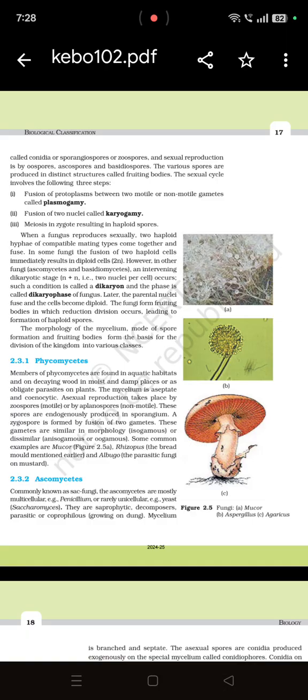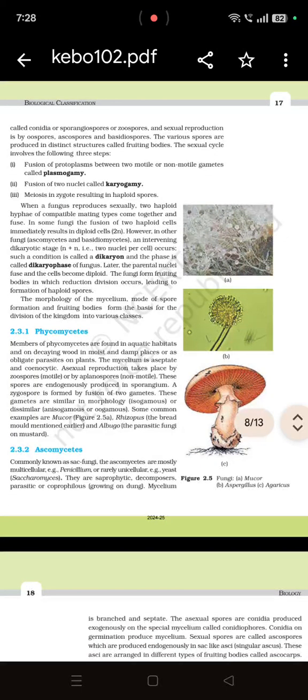And you can see the structure of fungi, like this part is Agaricus, mushroom. It has gills at the top portion and the lower one is the hyphae, the stalk. A similar kind of stalk is seen in other fungi also. The lower is hyphae and the upper one is conidia, which is filled with spores. So that's why that sac is called conidiospore.